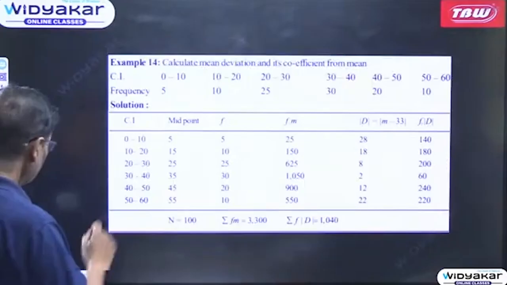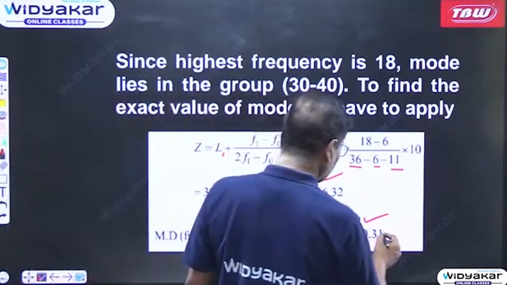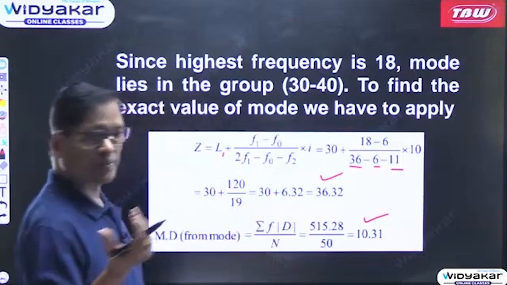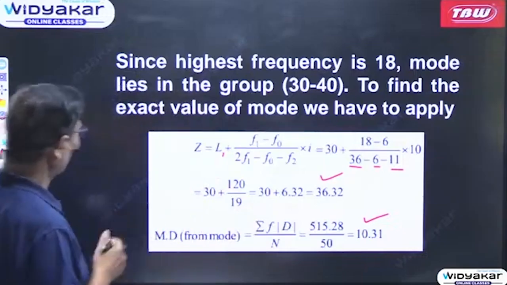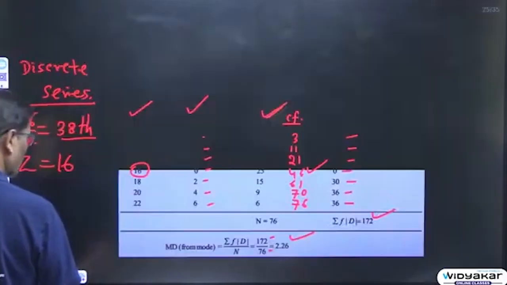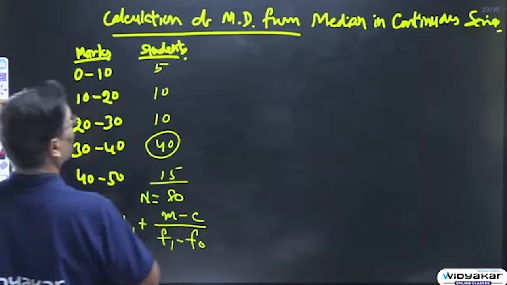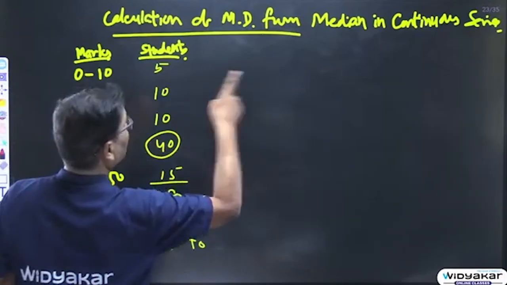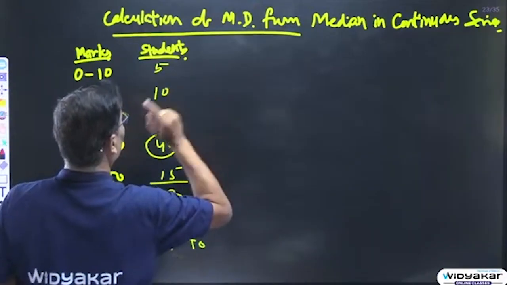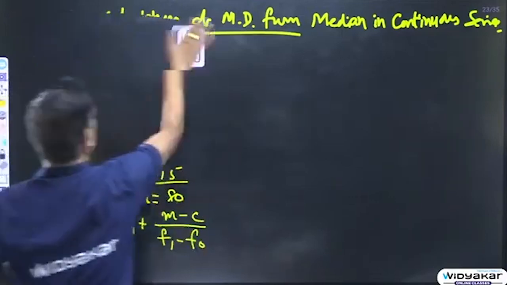The relative value, if you are interested, is 10.31 divided by 31.32 or something like that. Now, once you have done this, the mean deviation from median in a continuous series is not required, as we have already done it.